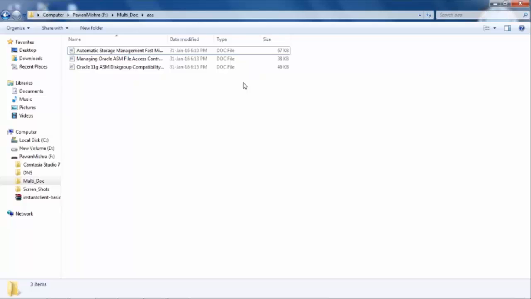The data on that particular disk has to be copied to another disk, and this task is performed by ASM.